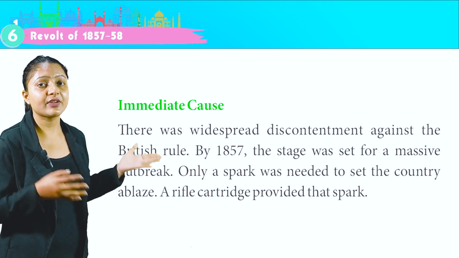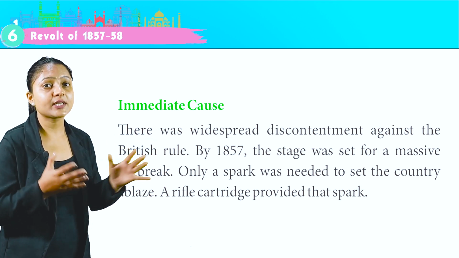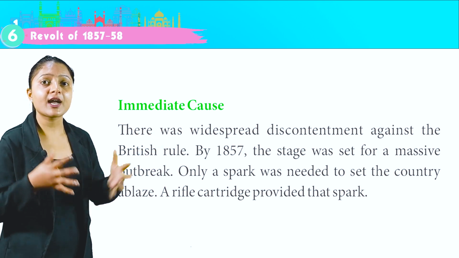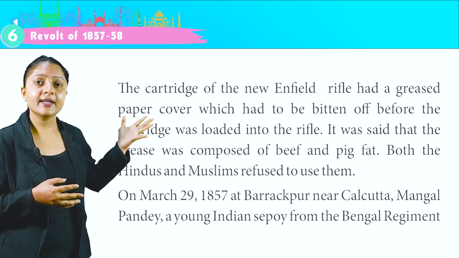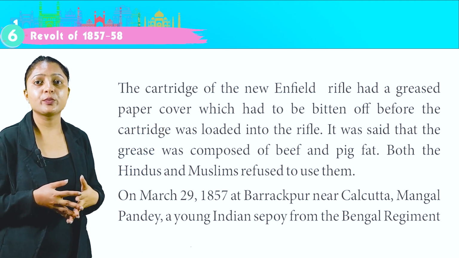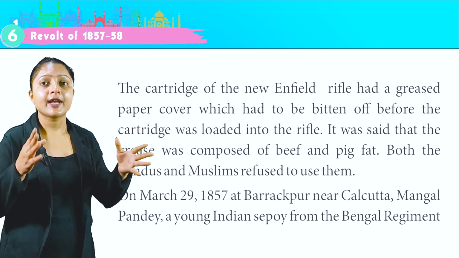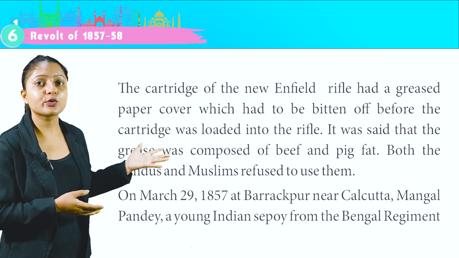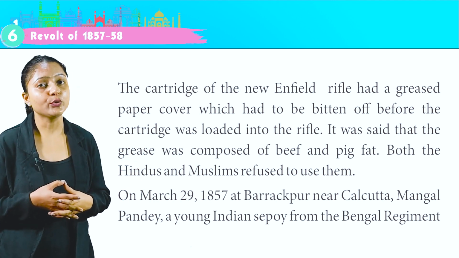By 1857, the stage was set for a massive outbreak. Only a spark was needed to set the country ablaze. A rifle cartridge provided that spark. The cartridge of the new Enfield rifle had a greased paper cover which had to be bitten off before the cartridge was loaded into the rifle. It was said that the grease was composed of beef and pig fat. Both the Hindus and Muslims refused to use them.